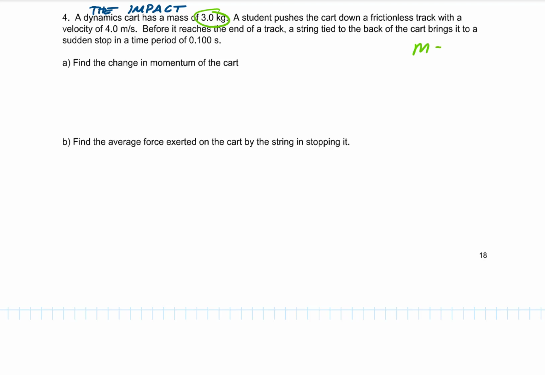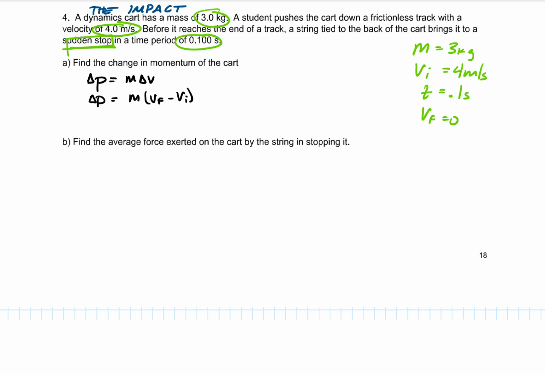So, change in momentum. So we have the mass is 3 kilograms. The initial velocity is 4 meters per second. The time is 0.1 seconds. When it stops, the final velocity is 0. So if we want the change in momentum, that's going to be mass times change in velocity, or mass times velocity final minus velocity initial. Find these things on the pink formula chart. They're real helpful. So to get this, the change in momentum will be the mass, 3 kilograms, times 0, the final velocity, minus 4 meters per second, the initial velocity. That makes the change in momentum negative 12 kilogram meters per second. And it's negative.